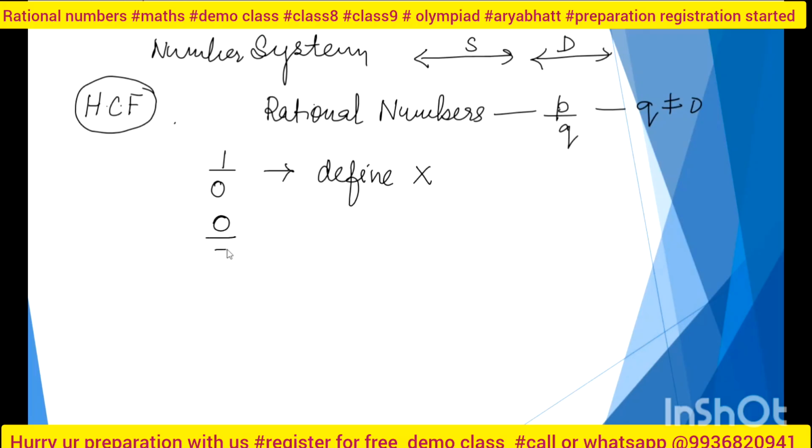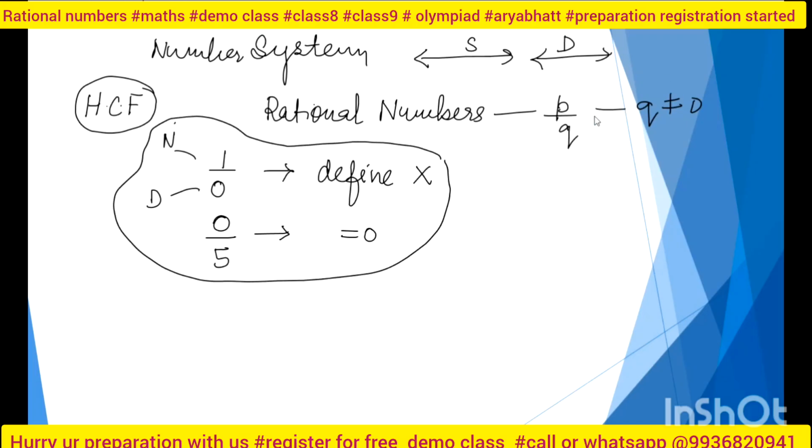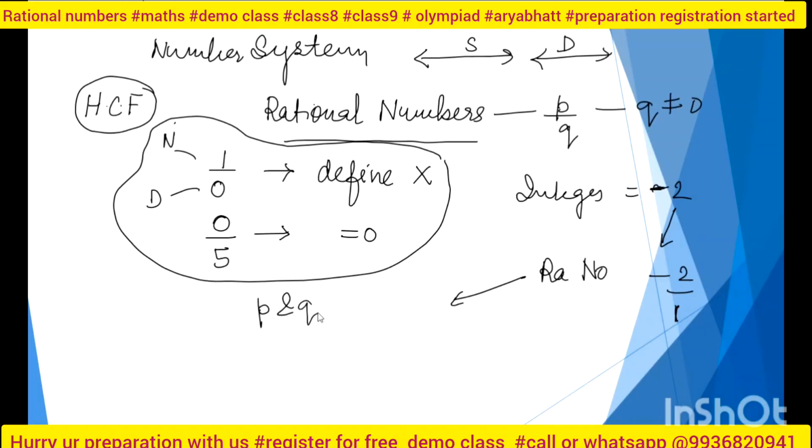But anything like 0 by 5, with 0 in the numerator, this is called the numerator and this is called the denominator, is equal to 0. That's why rational numbers are always p by q where q is not equal to 0. If I express an integer, suppose -2, as a rational number, that is -2 by 1, then this p and this q should have HCF equal to 1. Did you get it?